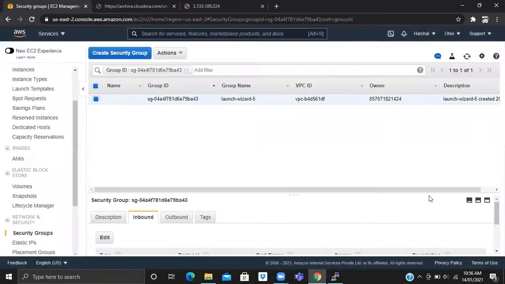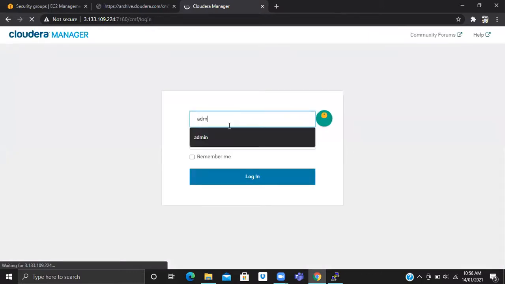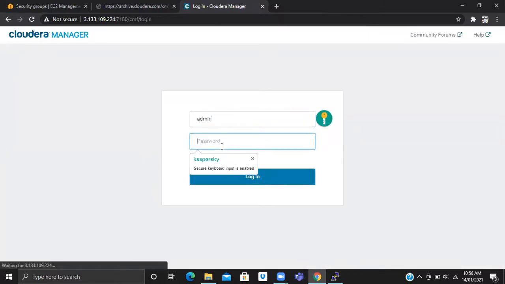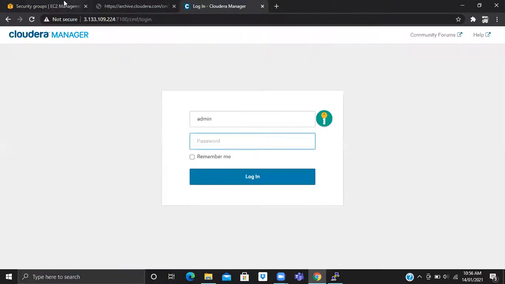It still might not allow. I think, okay, it allowed. When I do individual port opening, at that time I open 7180 and port number 80. Yes, 7180 and 7182 also, no?